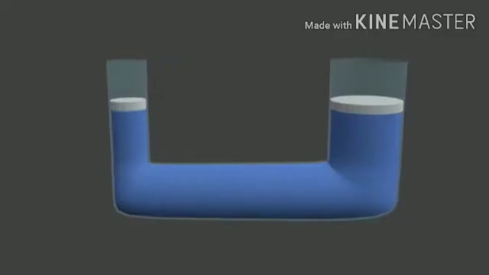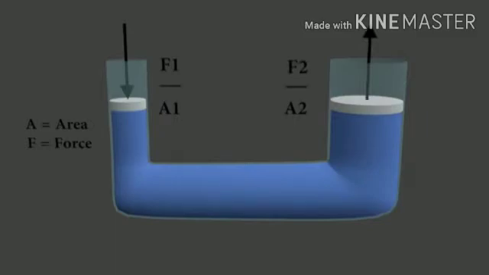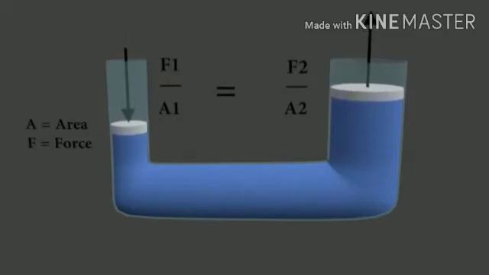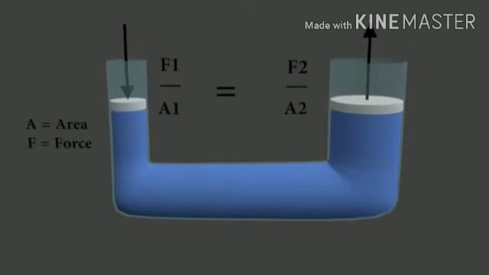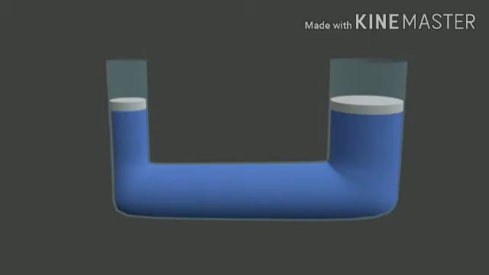Here, we can see that the first cylinder has a smaller diameter and the second cylinder has a bigger diameter. So, the first one has the area A1 and force F1. The second one has the area A2 and force F2. In the first one, we are giving a downward force, and at that time in the second cylinder the water level moves upwards. But this happens in a closed system. So at that time the pressure will be constant in the entire closed system.